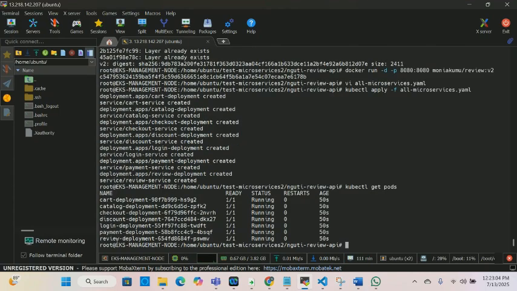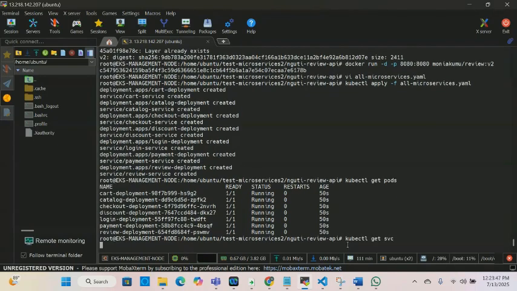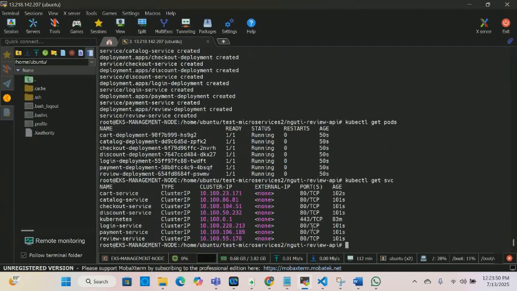First one, the catalog, checkout, discount, login, payment, review, and the status, they're all running. Then we can run kubectl get service. Let's see. Yep, and they're running. They don't have external IP, so they have cluster IP. We're good there.